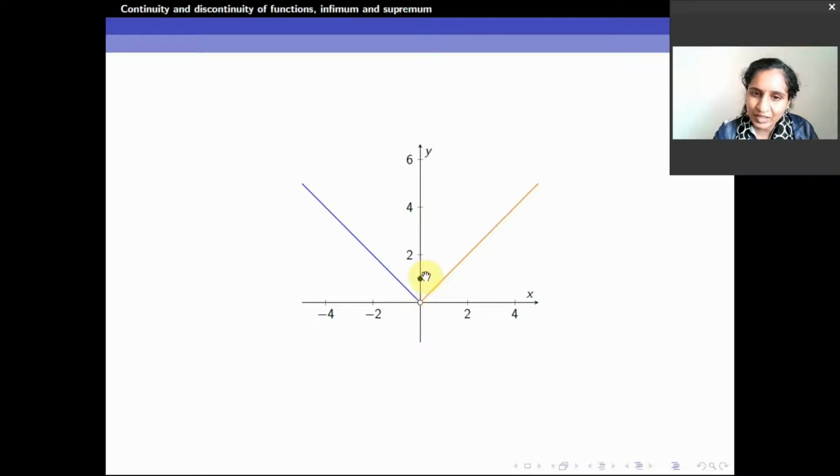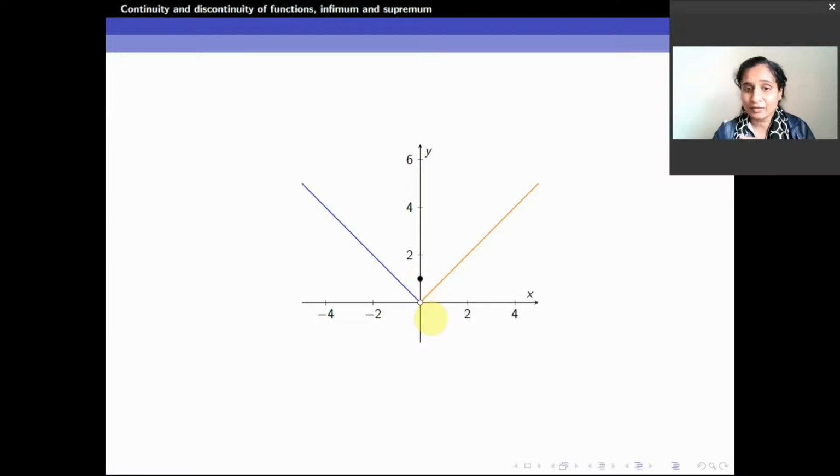If I simply redefine this function so that the value at 0 is also equal to 0, if this black dot is back here, then the function becomes continuous, right? It is not jumping. I redefine the value at 0 as equal to 0. Then the left hand limit becomes 0, the value at 0 is also 0, and the right hand limit is also 0. It becomes a continuous function. So some discontinuity can be removed by simply redefining the function at that particular point. At 0, I could remove the discontinuity by simply redefining the value at 0 as equal to 0.